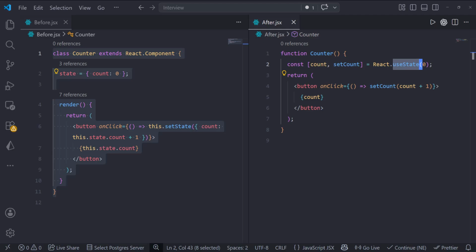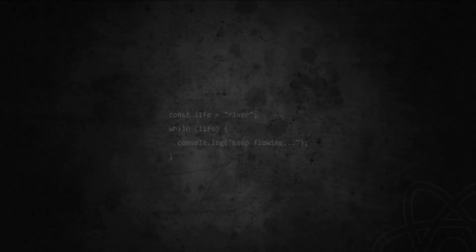So, to summarize, hooks were introduced because they make code cleaner and easier to read. They allow us to group related logic together. They make it easy to reuse logic with custom hooks. If you get asked this in an interview, here is a polished answer.